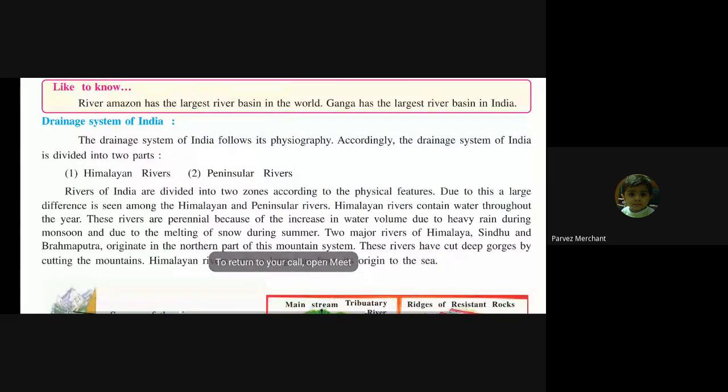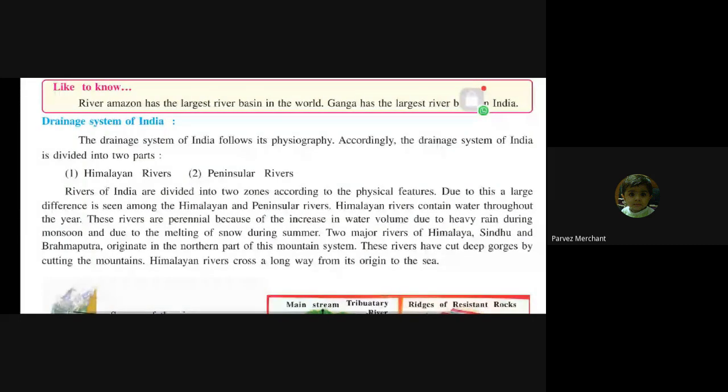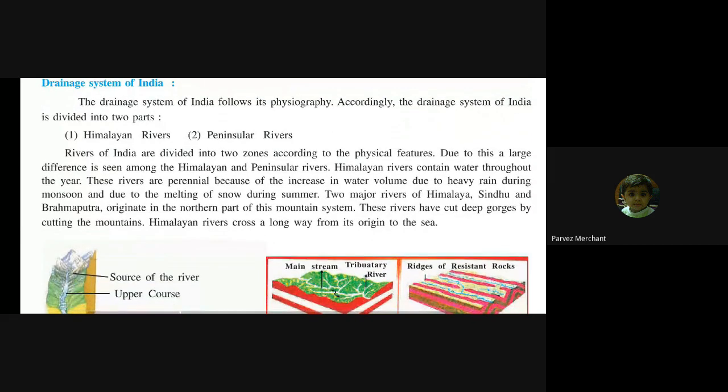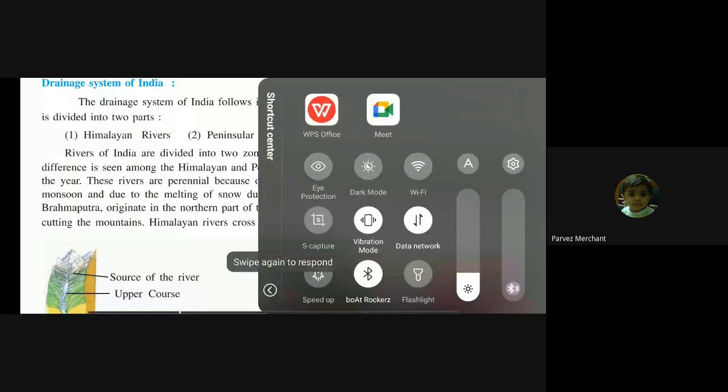Himalayan rivers means the rivers which flow the whole year, because of the Himalayan mountain snow. When that snow melts, it becomes water. So the Himalayan rivers flow the whole year, and the peninsular rivers do not flow the whole year, or the flow will be less, because... Done ma'am.